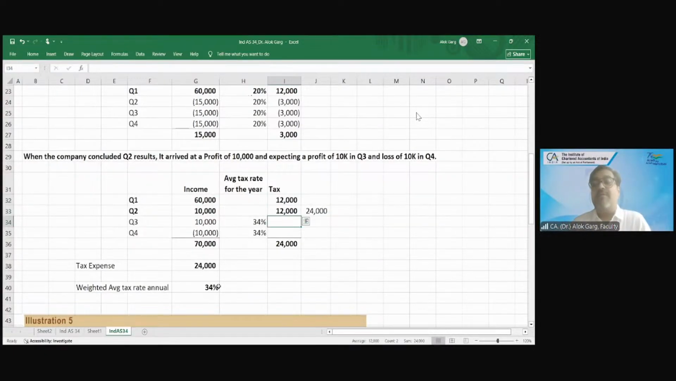Why? Because you have to take a catch up of quarter one also, because the estimates have been revised. In quarter three, what will happen? What is your estimated tax in quarter three? This multiplied by 34%. In quarter four, there is a reversal. And your total tax is 24,000. Right?